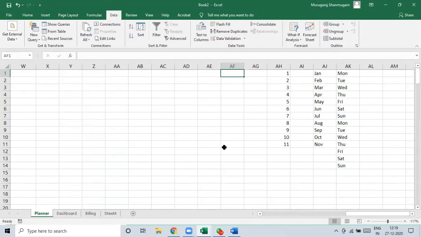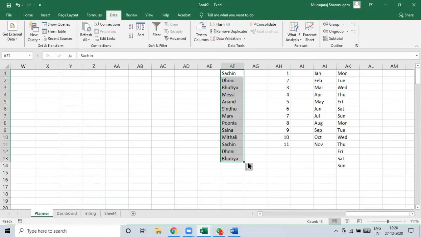Okay. So when I write down the first two names, Sachin, if it is only one name, it may not work. Okay, it actually gets it. Can you see that? I have a beautiful custom list of my editors. I don't have to repeat typing or copy-pasting it from somewhere else. All you have to do is keep periodic cleaning up of your team members. So you can use it.